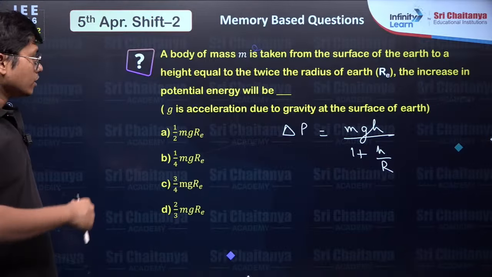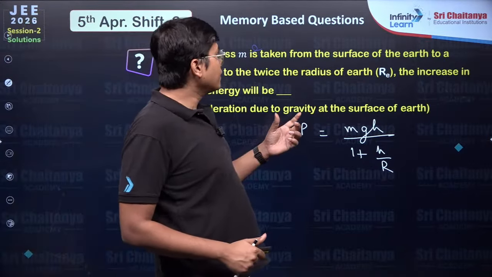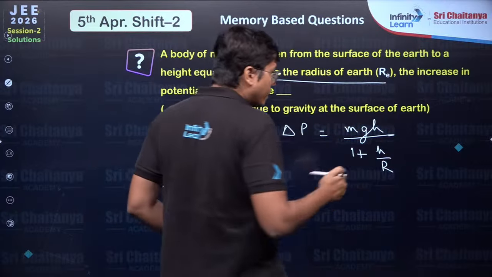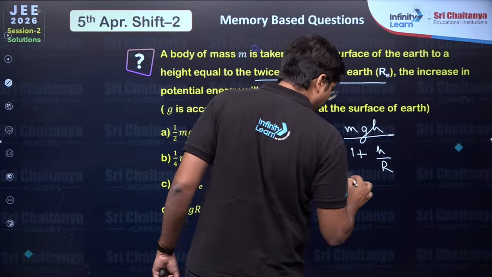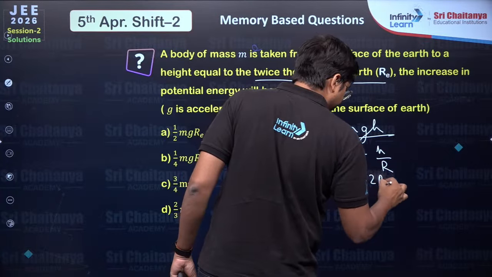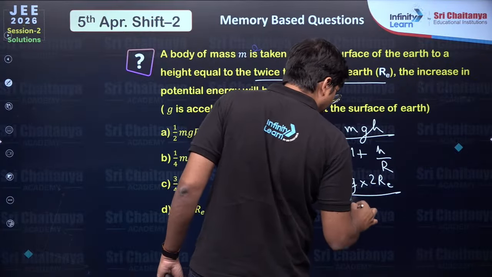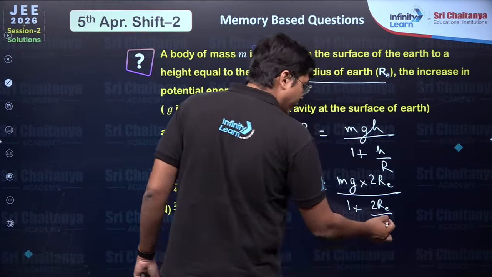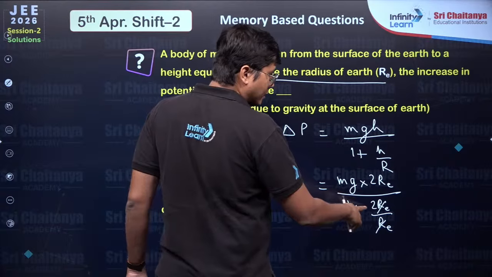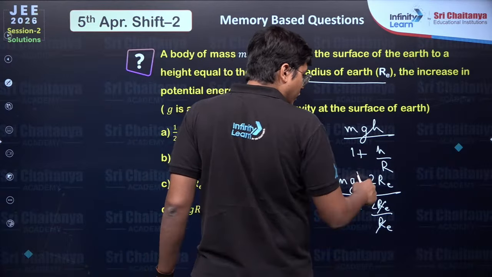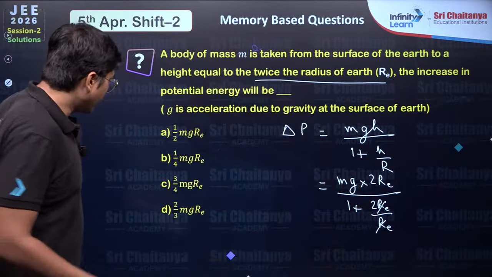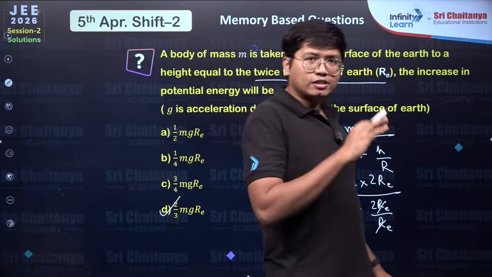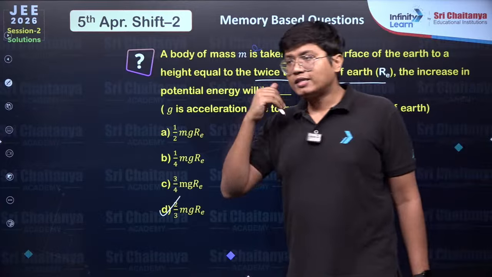Over here, they have said that it is taken to twice the radius of the earth. So h is equal to 2Re. So I can put it here: 1 plus 2Re by Re. Take this out. 1 plus 2, that's a 3. So that's 2 by 3 mgRe. It's option D.